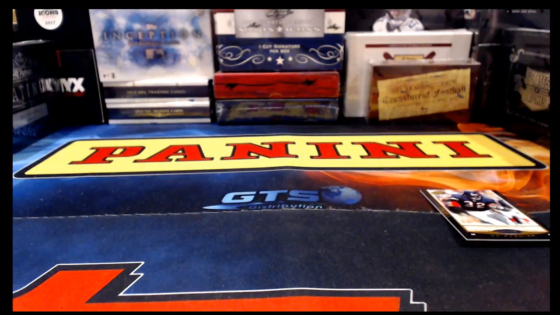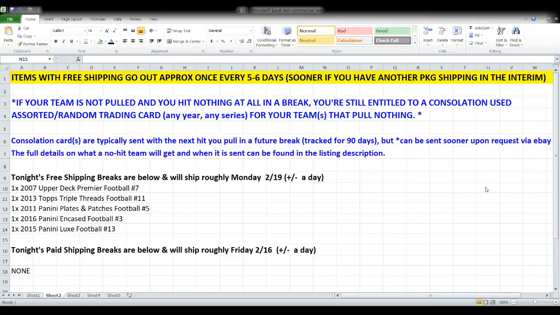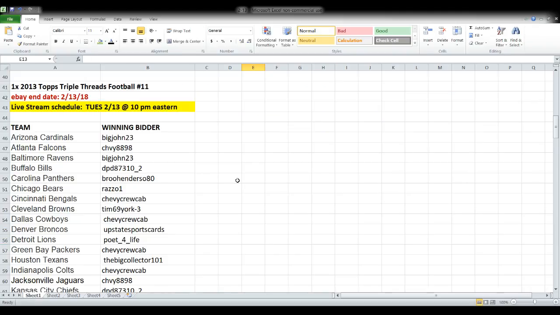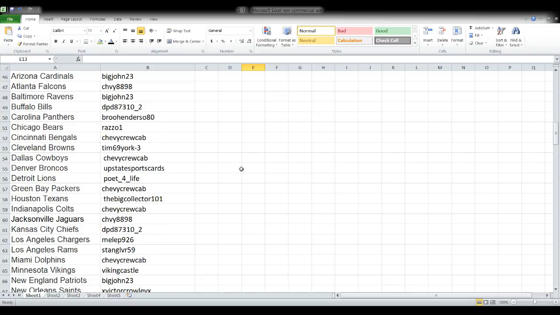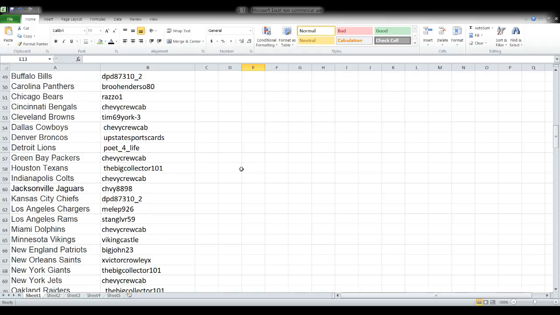And what is that going to bring us up to next? I think Triple Threads, right? Yeah. So let me get back to, I know people jump in and out, and some of you are going to end up seeing this same part of the spreadsheet multiple times. For those of you who see it multiple times, I'm sorry, but I'm just trying to cover all the people that jump in and out. So just take a second to review that. If you're in this upcoming break, it talks about your shipping date and also what happens if you don't pull a card. This is 2013 Topps Triple Threads Football, break number 11. So the 11th time that we have broken this particular product. Of course, it all ended tonight, February the 13th, and it's all live streaming tonight as well.